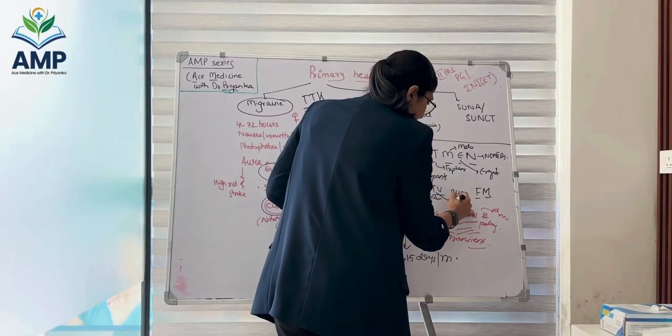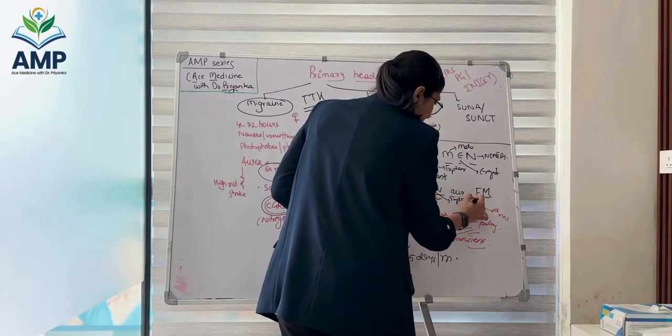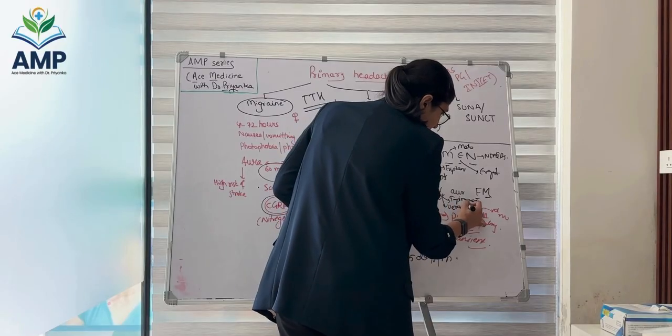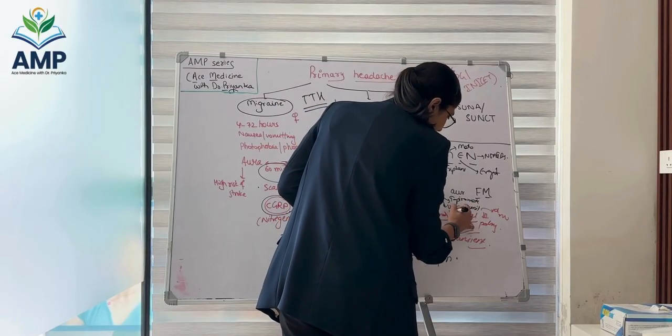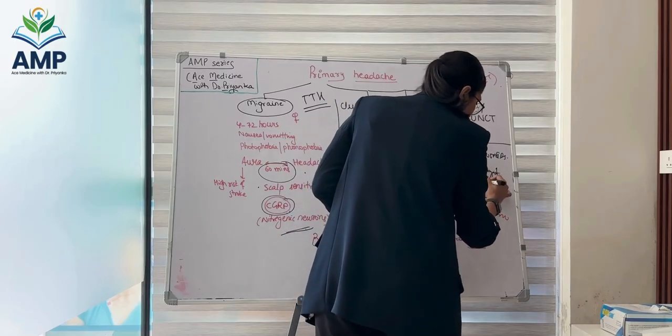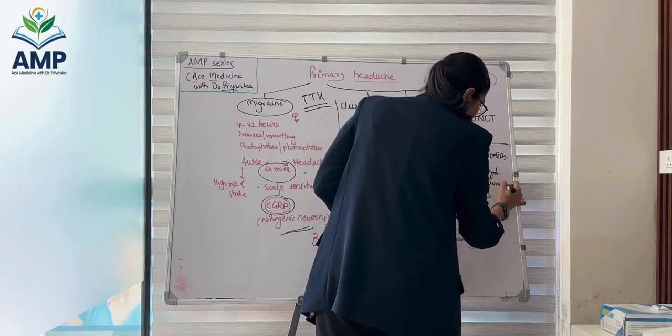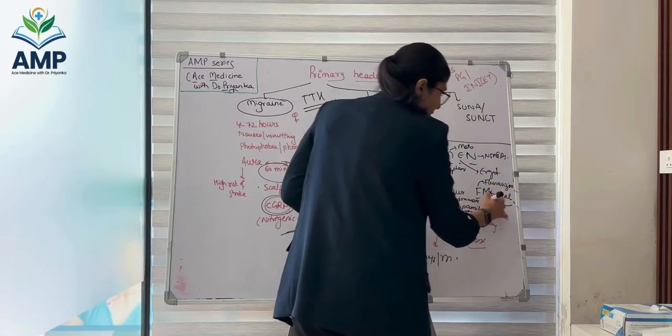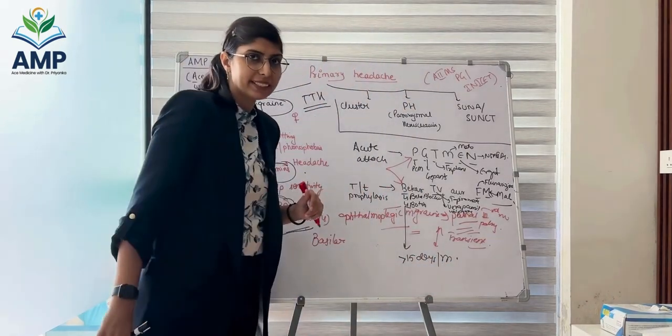T stands for topiramate and V is verapamil and valproate. Verapamil, note it down, verapamil and valproate. FM, F for flunarizine, very commonly used medicine for migraine, and M stands for monoclonal antibodies. These are something new. We will talk about these in detail.